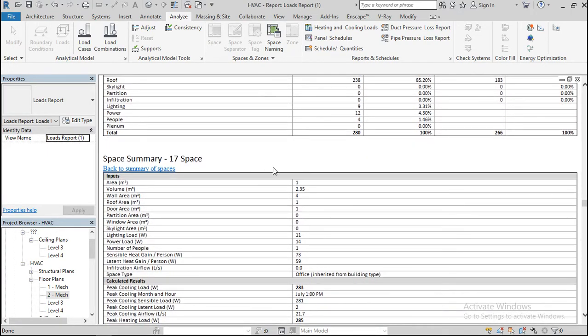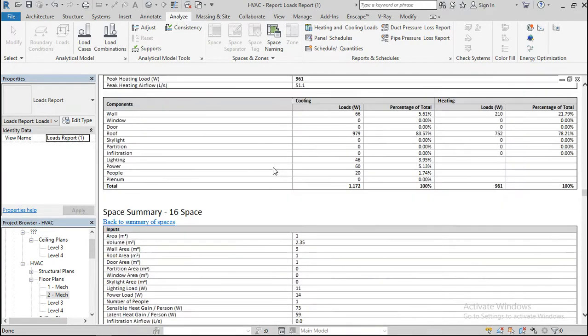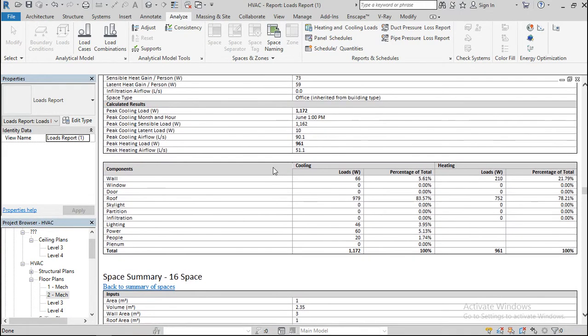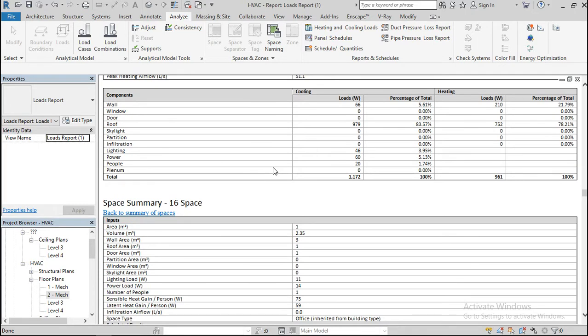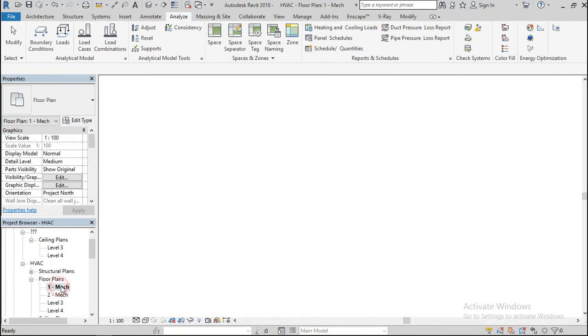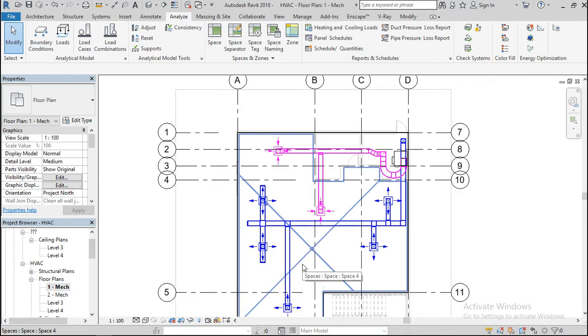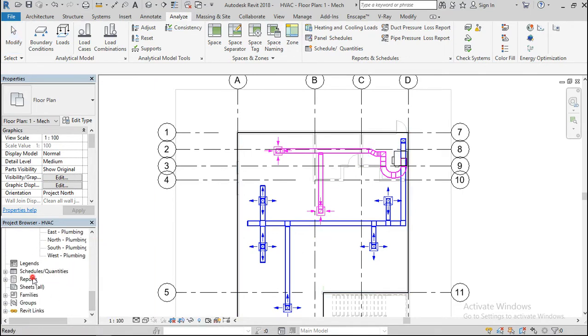Okay, so this is a space summary report. Space summary report 36. To every space, I created spaces 1, 2, 3, 4, 5, which is, let me show you. To every space, this is a separate space, this is another one, this is the other one. So if I go back to, it's here, reports.